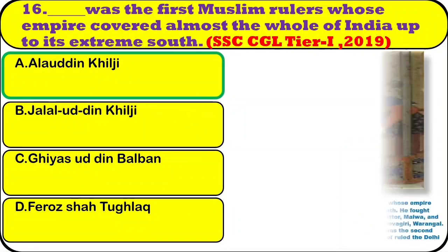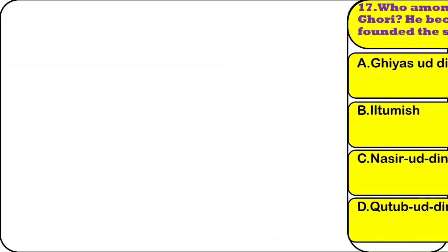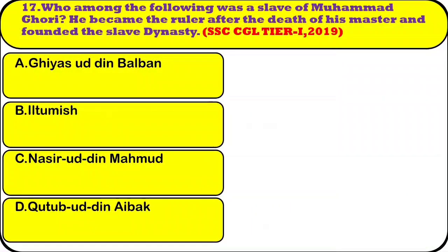Alauddin Khilji. Note, Alauddin Khilji was the first Muslim ruler whose empire covered almost the whole of India up to its extreme south. He fought many battles, conquered Gujarat, Ranthambore, Chittor, Malwa, and the Deccan. His slave general Malik Kafur subjugated Devgiri, Warangal, Dwarasamudra and the Pandyan kingdom. Alauddin was the second and the most powerful ruler of the Khilji dynasty that ruled the Delhi Sultanate in the Indian subcontinent.